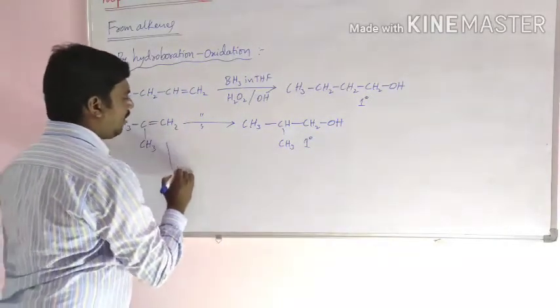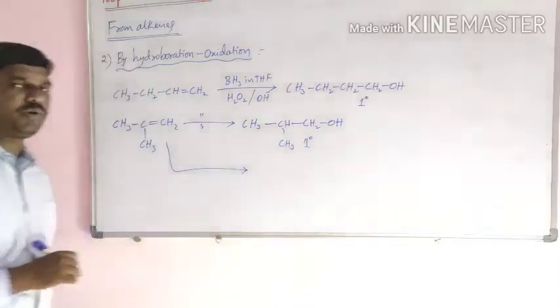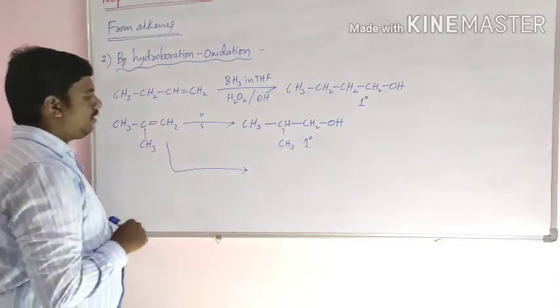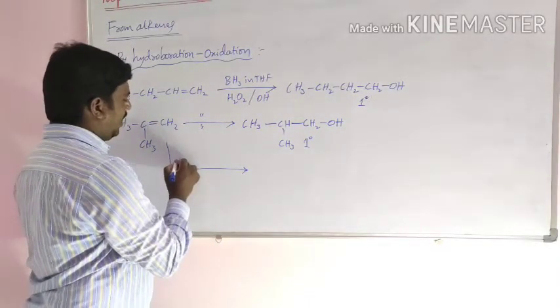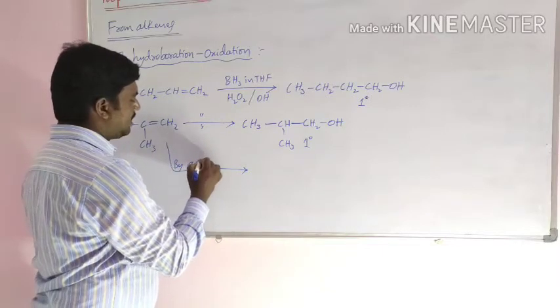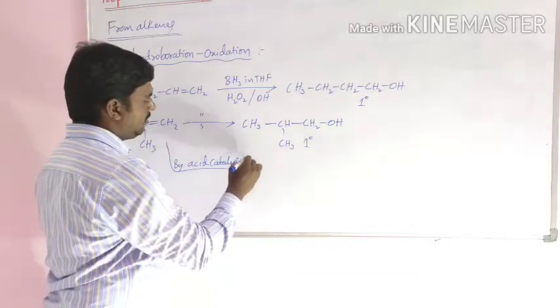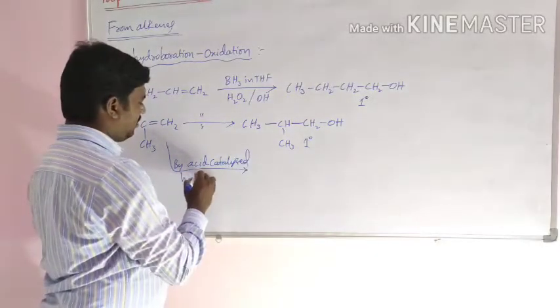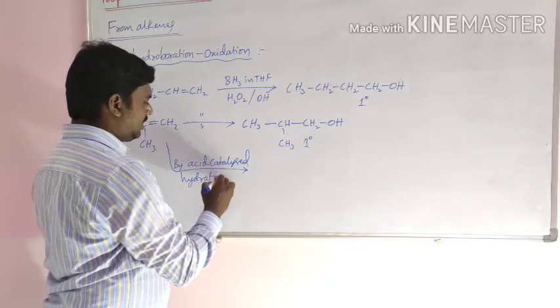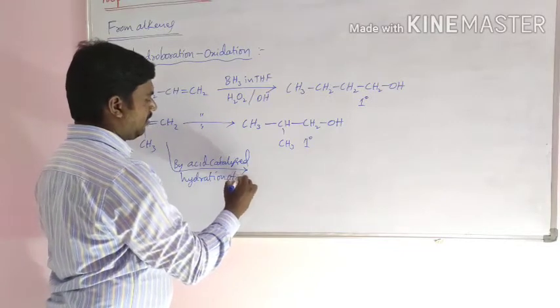If this compound undergoes acid catalyzed hydration of alkene,